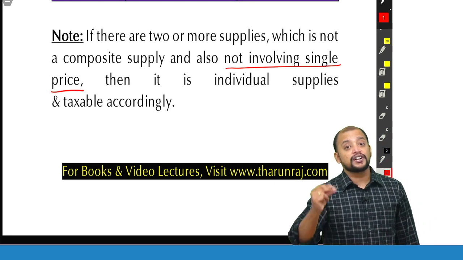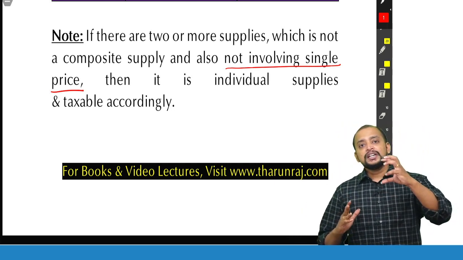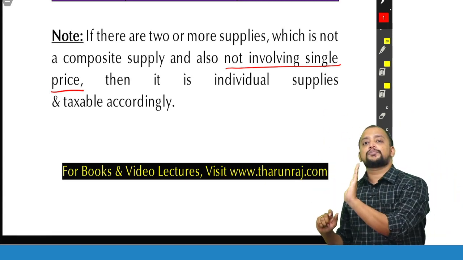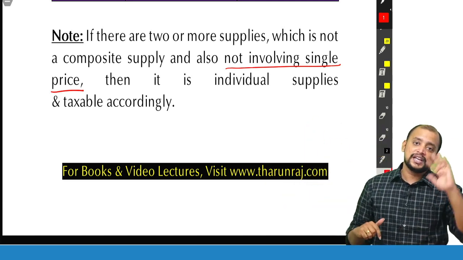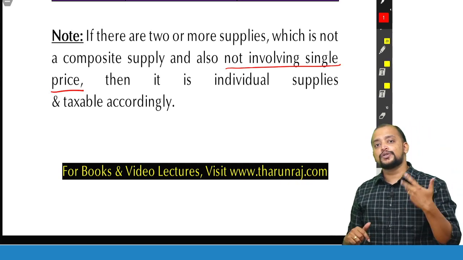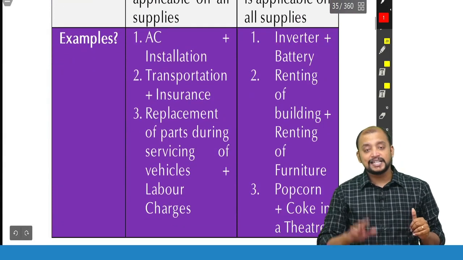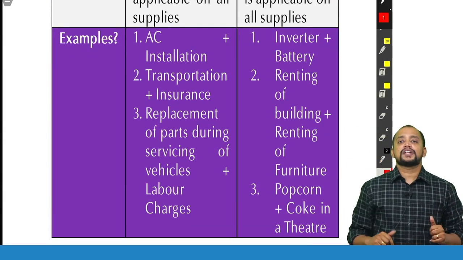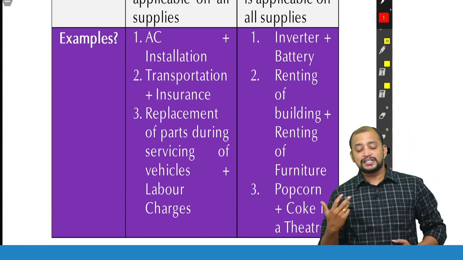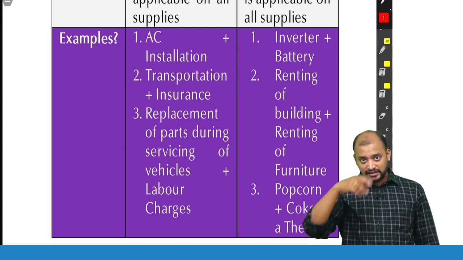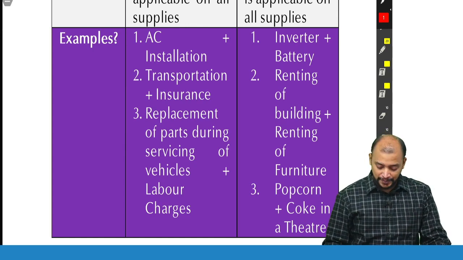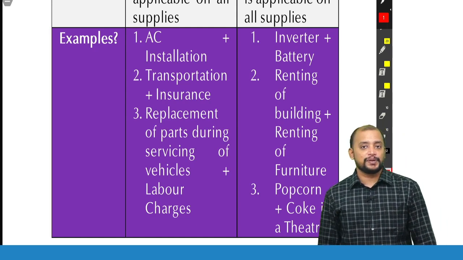Now this is very important for classification also. First, if the highest rate supply is services, the entire supply will be treated as services. If the highest rate supply is goods, the entire supply will be treated as goods. Same way for composite supply. If the principal supply is services, the entire supply is services. If the principal supply is goods, the entire supply is goods. For example, AC and installation, composite supply. So what is the principal supply? AC, goods. So the entire value will be treated as goods. Like that, when the principal supply is services, the entire thing will be treated as supply of services. Okay, like that, even for classification it will be useful. So this is about composite supply and mixed supply.